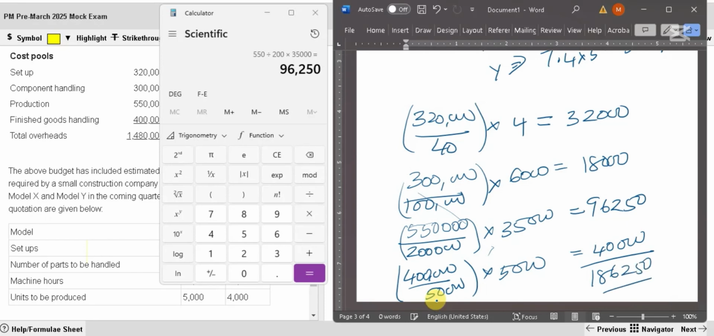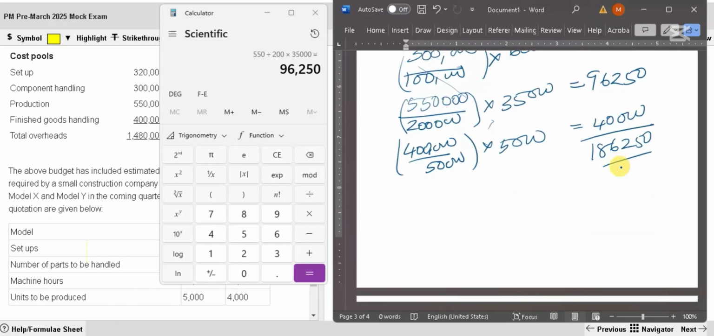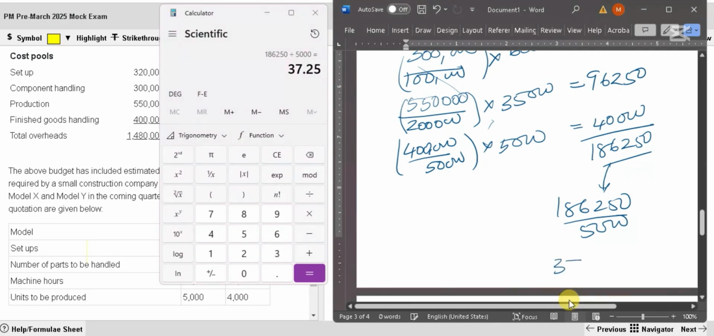This is the total. The question was per unit. This is for how many units? This is for 5,000 units. So divide it. 186,250 divided by 5,000. 186,250 divided by 5,000, 37.25. For X we are getting 37.25.